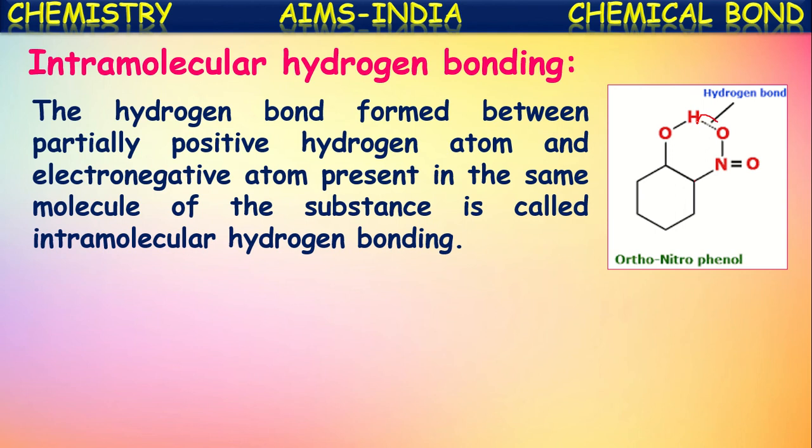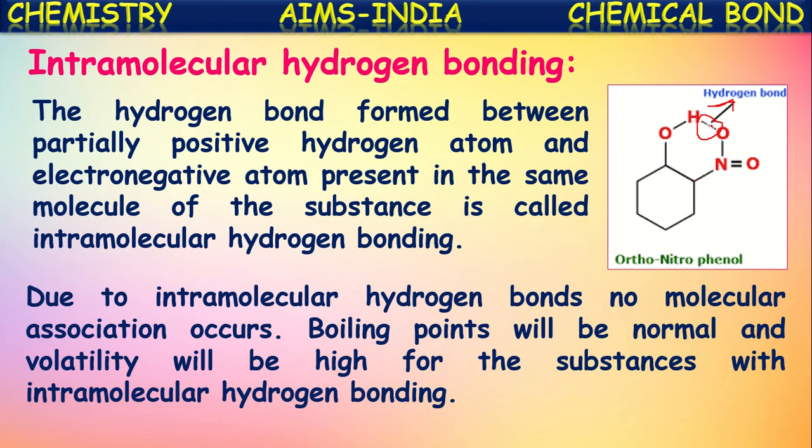Between these two, certain attraction occurs that we call a hydrogen bond. This hydrogen bond is formed between atoms of the same molecule. This is completely one molecule. Within the same molecule this hydrogen bonding is occurring, and thus this bonding is called intramolecular hydrogen bonding. That means the hydrogen bond formed within the same molecule.